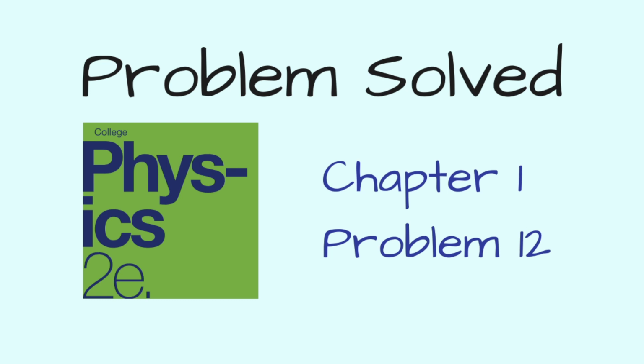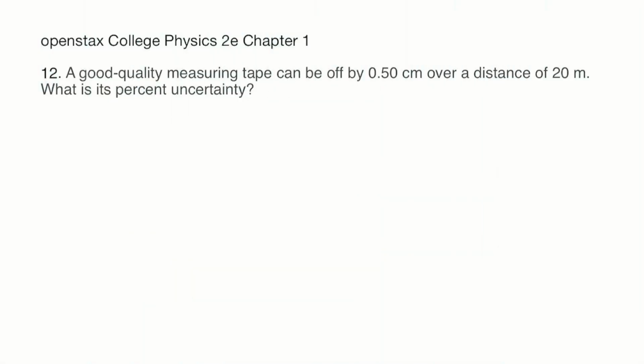Welcome. In this video, we are going to take a look at problem 12. It is from Chapter 1 of College Physics 2E by OpenStax. In this problem, it says a good quality measuring tape can be off by 0.50 centimeters over a distance of 20 meters. What is its percent uncertainty?